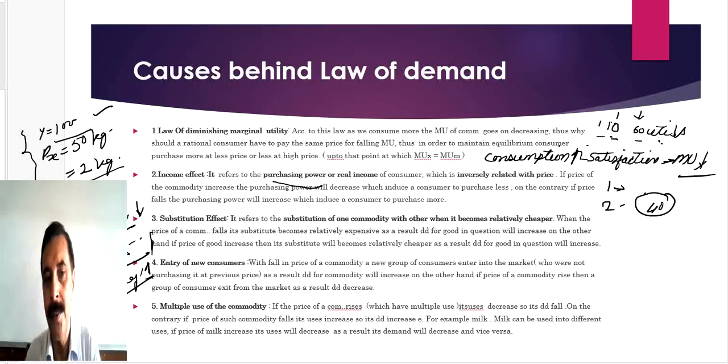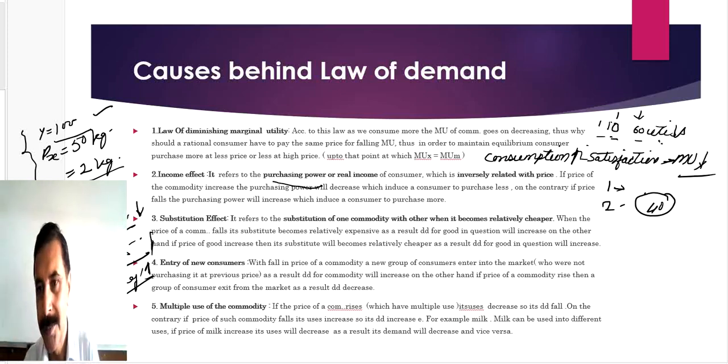Next is the substitution effect. This effect works only in the case when a product has a substitute. Like toothpaste. There are many types of toothpaste available in the market. All are toothpaste but produced by different companies. The function of all toothpaste is the same. So all are substitutes of each other.